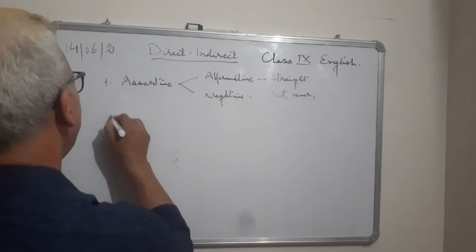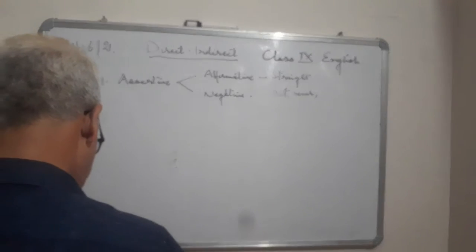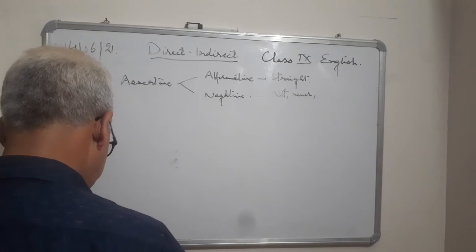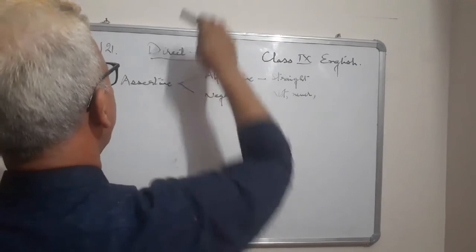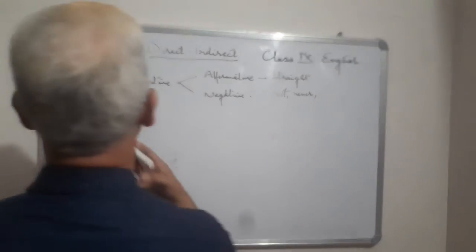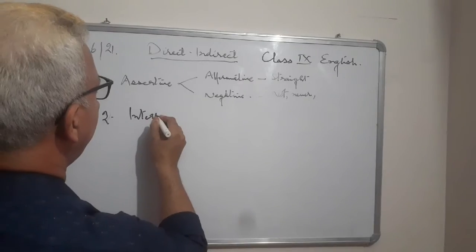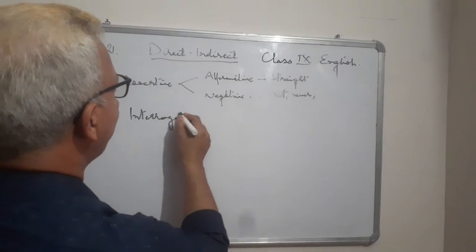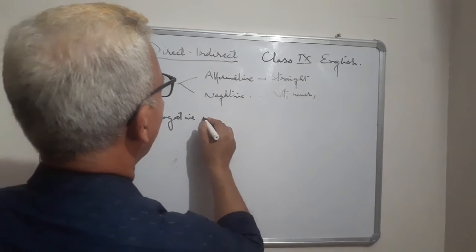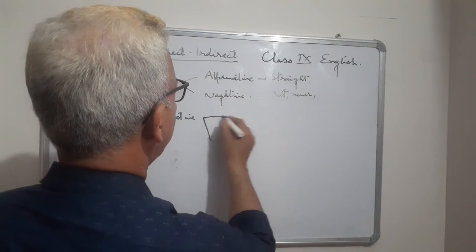Second type I had told you was interrogative sentence. Interrogative, which means questions. Questions are also of 2 types.